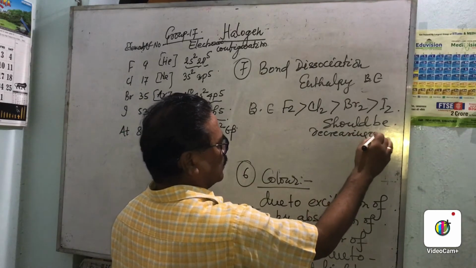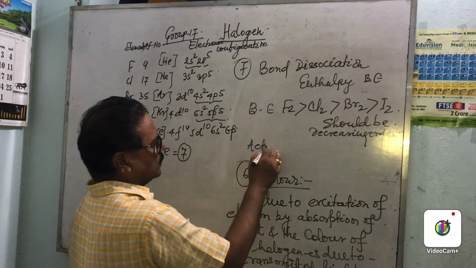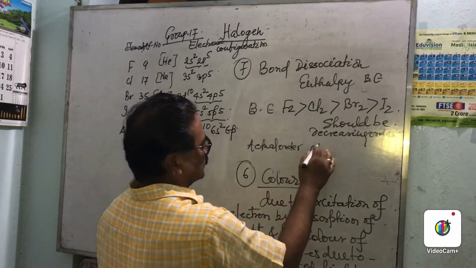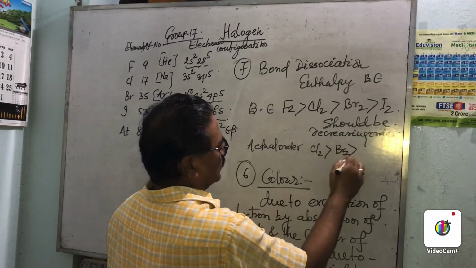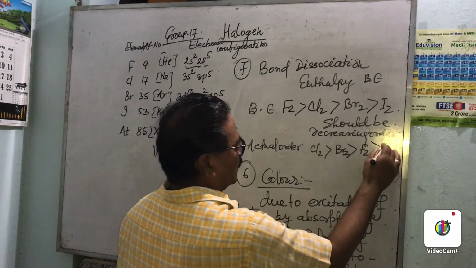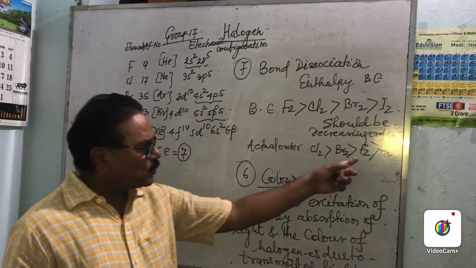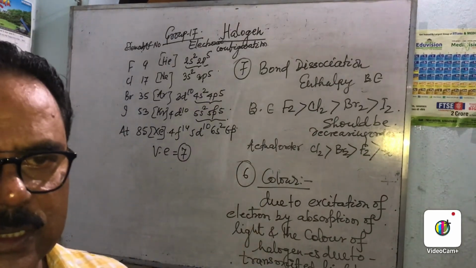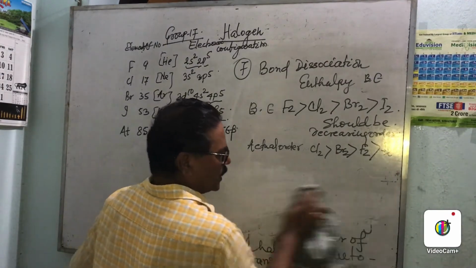But the actual order is chlorine, then bromine, then fluorine, then iodine. Now here the question: why does fluorine have lower bond dissociation enthalpy than chlorine and bromine?